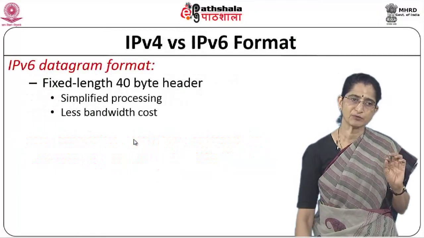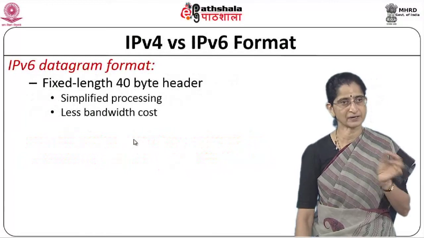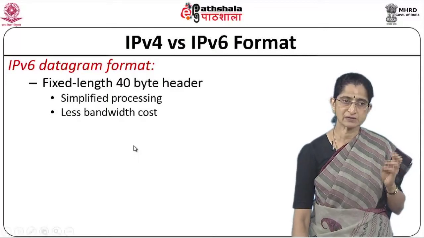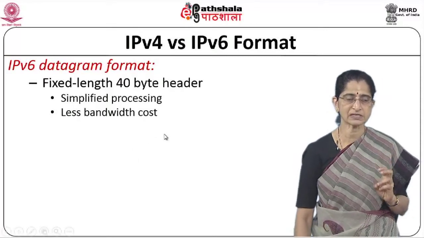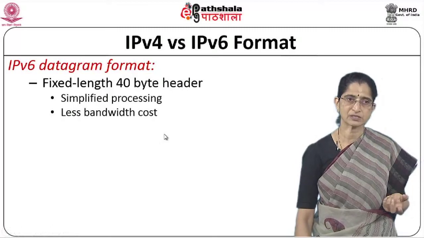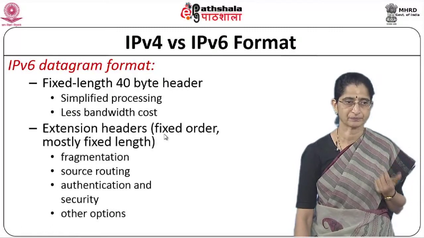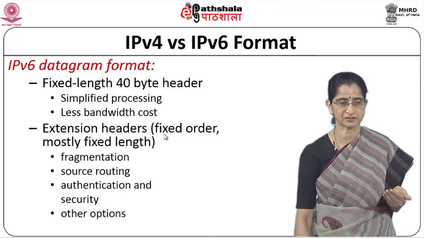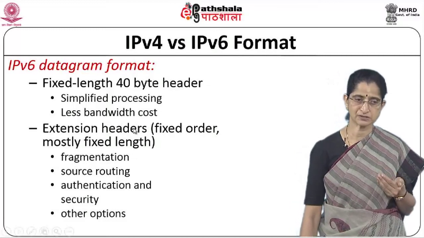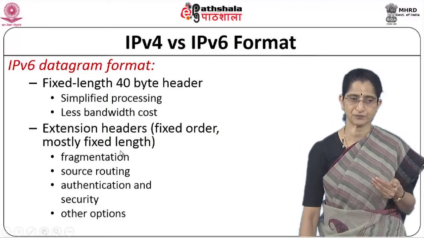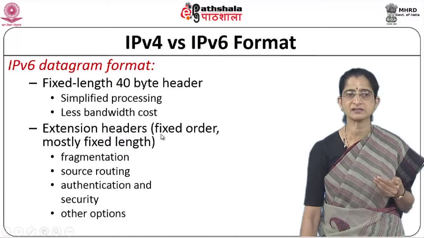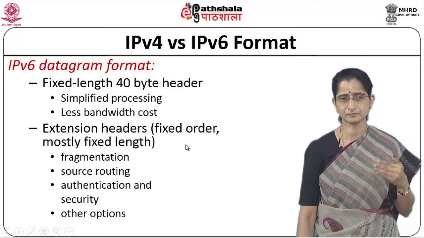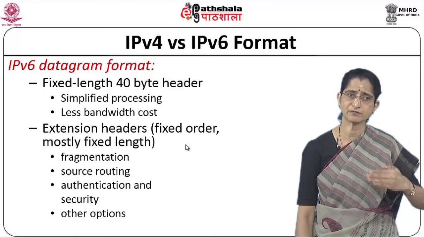Now, if you compare the V4 and the V6 formats, okay, just a comparison of these two to understand how the V6 has evolved. First thing is that we have a fixed length 40-byte header in IPv6, so which gives us simplified processing and reduces the bandwidth cost. Okay. And all other information that you want are all specified by means of extension headers. And what is very interesting about most of the extension headers is that most of them are a fixed length, and all these extension headers are in a fixed order, which again helps to make the processing faster, because remember, if they are in a fixed order, it becomes easy for you to process one after the other.